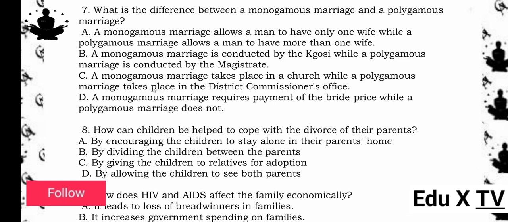7. What is the difference between a monogamous marriage and a polygamous marriage? A. A monogamous marriage allows a man to have only one wife, while a polygamous marriage allows a man to have more than one wife. B. A monogamous marriage is conducted by the Kgosi, while a polygamous marriage is conducted by the magistrate. C. A monogamous marriage takes place in a church, while a polygamous marriage takes place in the district commissioner's office. D. A monogamous marriage requires payment of the bride price, while a polygamous marriage does not. The answer is A. Reason being, this is the basic distinction between the two marriage types.